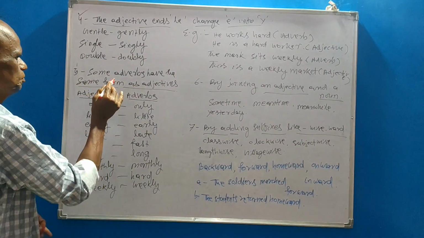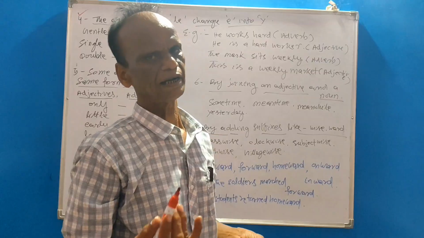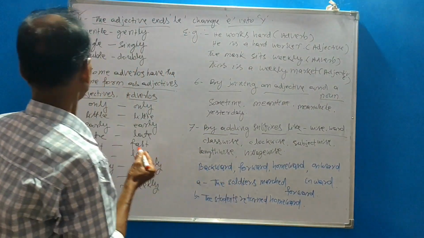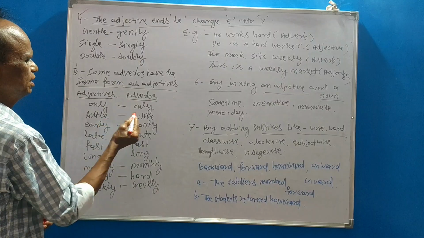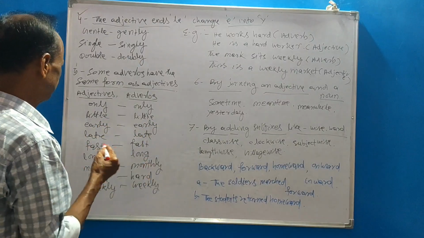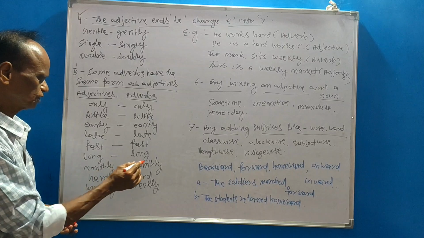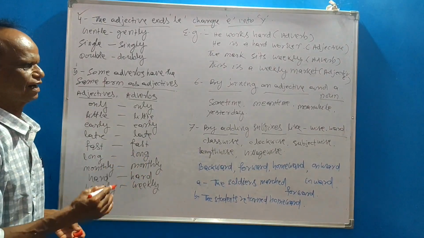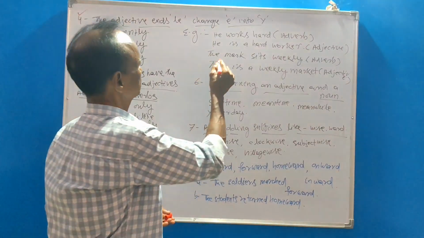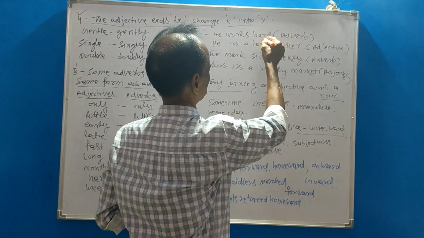Point 5. Some words have the same form as adjective and adverb. For example: only, little, early, late, fast, long, monthly, weekly, hard. Example: he works hard, adverb.